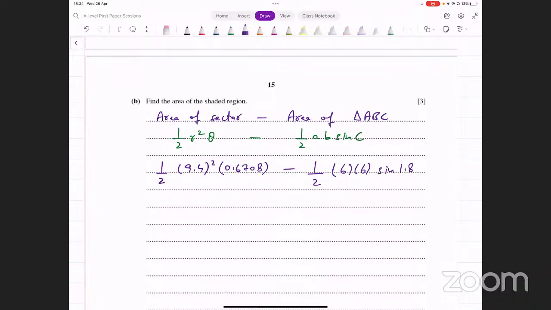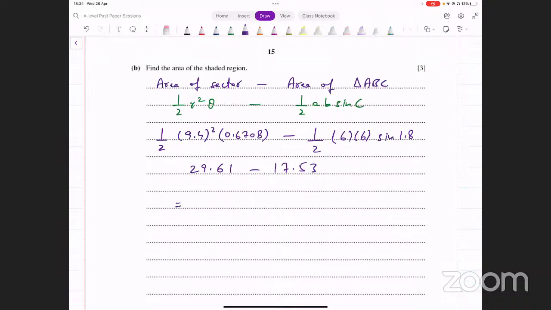Let's evaluate this. First हमारे पास क्या आता है? 9.4 squared divided by 2 into 0.6702. Area of sector is turning out to be 29.61. Subtract from this 18 into sine of 1.8, and that is 17.53. 29.61 minus the answer, that is giving me 12.08. So the area of the shaded region therefore turns out to be 12.08. If you want to round it off, you can say this is 12.1.